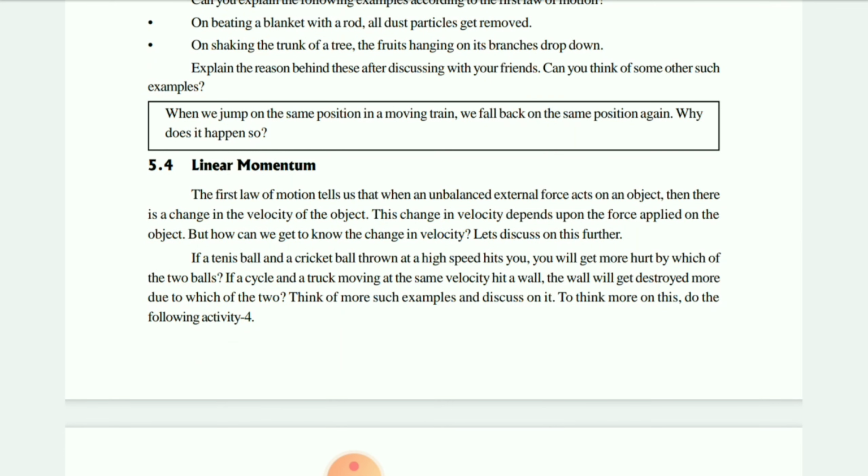Linear momentum. What is linear momentum? The first law also tells you about linear momentum. When unbalanced external forces act on the object, there will be a change in velocity. As there is a change in velocity, the object is going to move in the direction of the applied force, either in direction A or direction B.